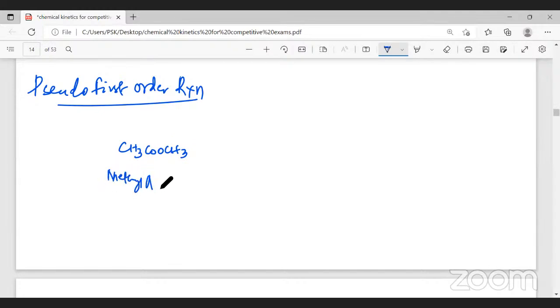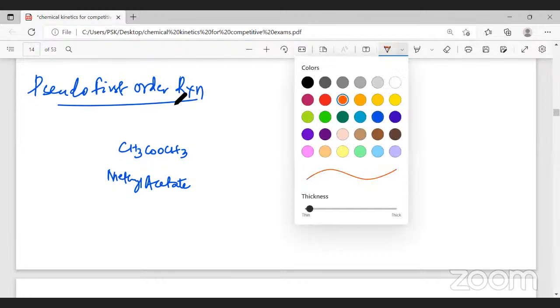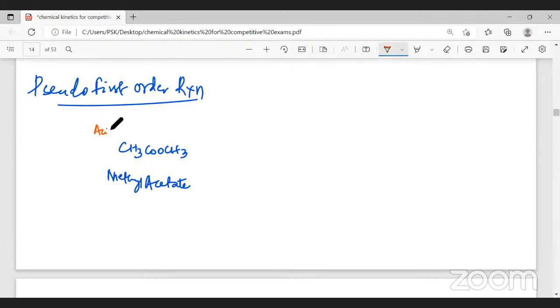The common name for this molecule is methyl acetate. The heading is acid catalyzed hydrolysis of methyl acetate.